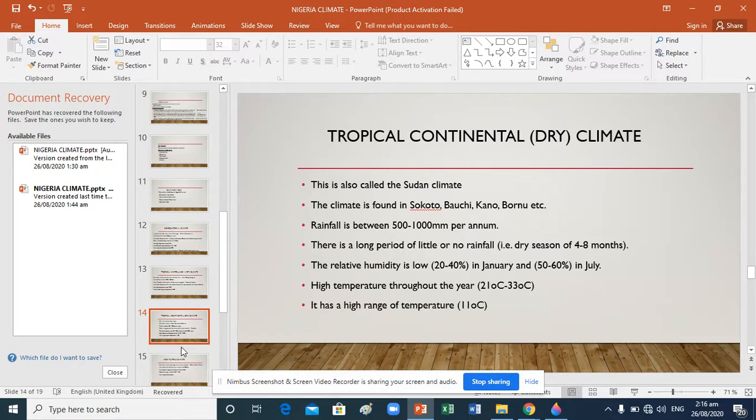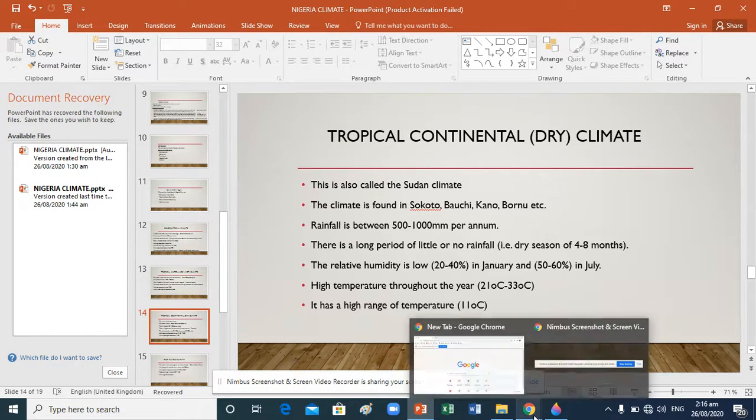Then apart from that, we have tropical continental dry climate. This is also called the Sudan Savannah in the north. If you are talking about vegetation, those regions can be referred to as Sudan Savannah, or vegetation area with dispersed grasses and scanty waterways or dispersed trees all over the place. And it can also be called Sudan climate.